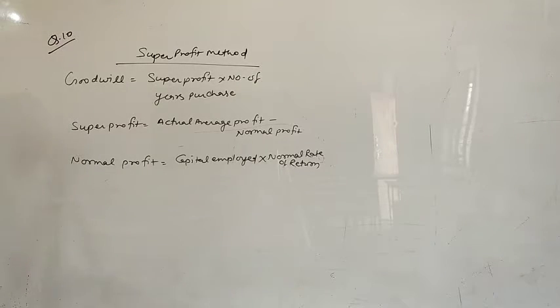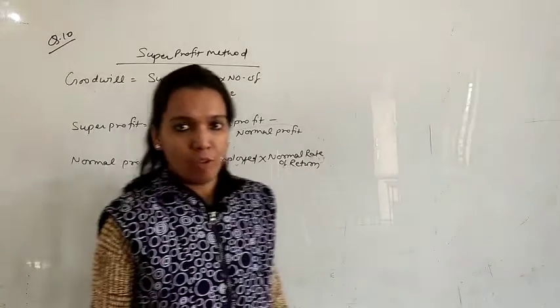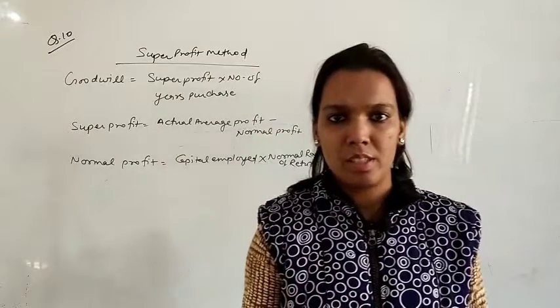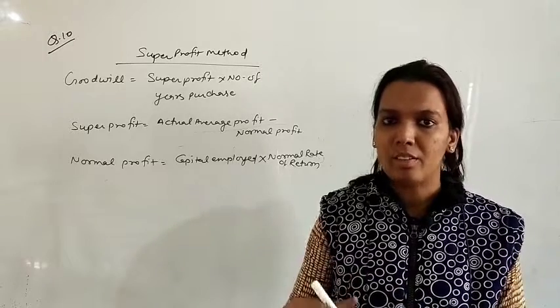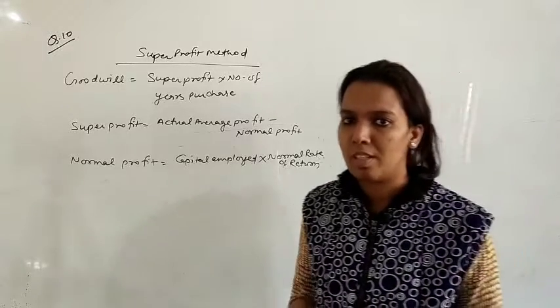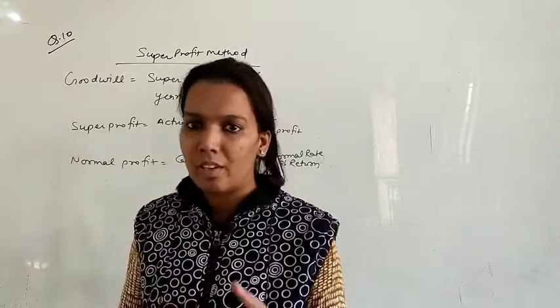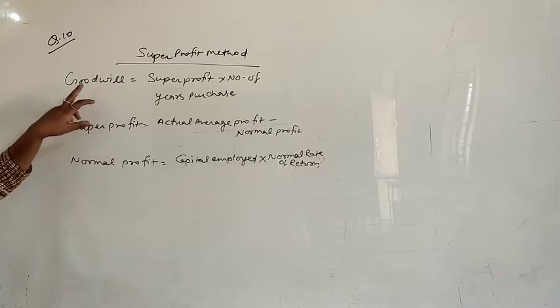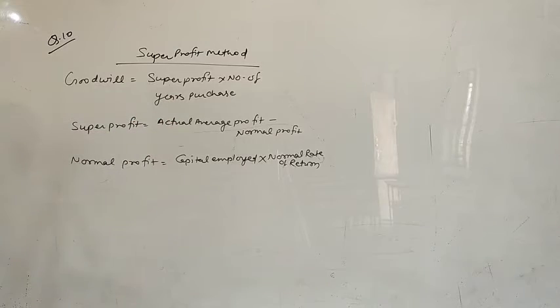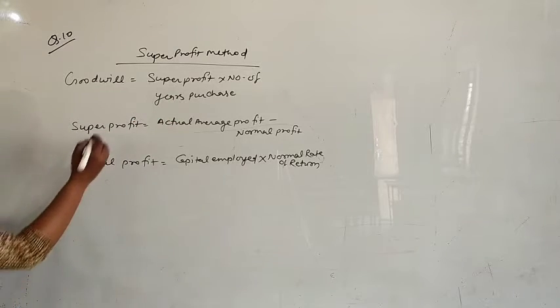What do you understand by normal rate of return? It means whatever capital you invested in the business, this is the rate by which you can get return on your investment. 15% is the rate by which you can get return on your investment capital. So calculate goodwill of the firm based on 3 years' purchase of average super profit of last 4 years. You have to find it by the super profit method, that is super profit multiplied by number of years' purchase. Number of years' purchase is 3.